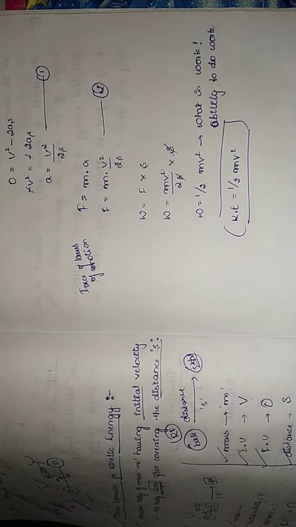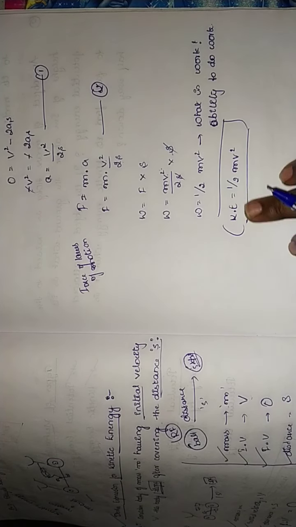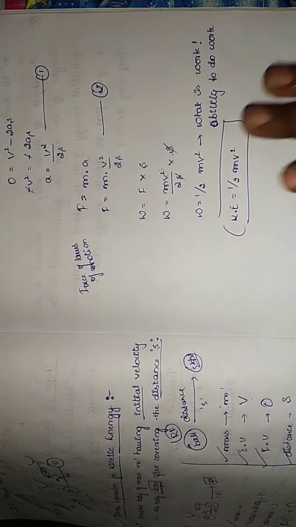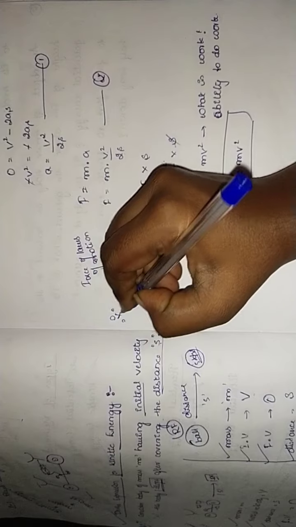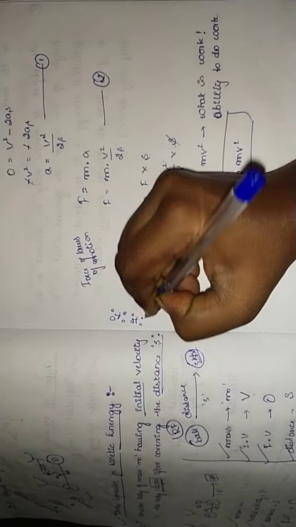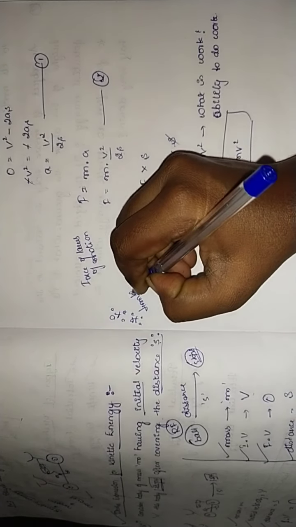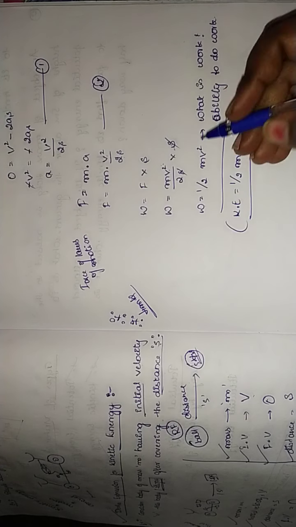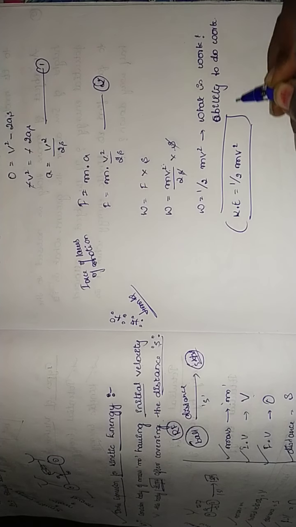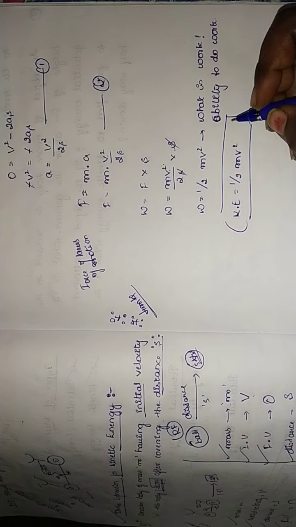The mathematical expression for kinetic energy is this. When the question is asked for 4 marks, this is a very important expression: kinetic energy is equal to half into m v square.